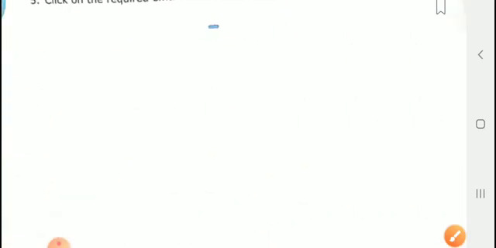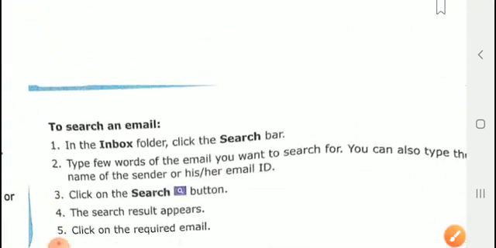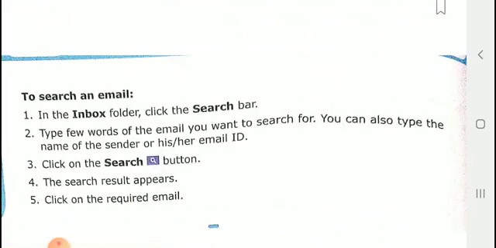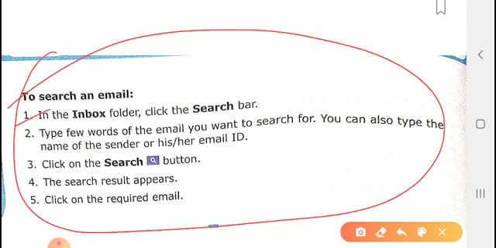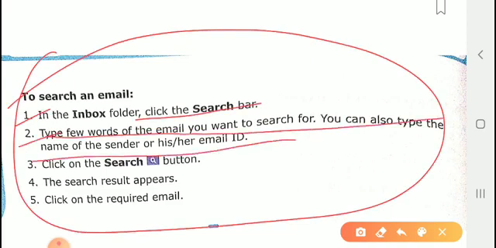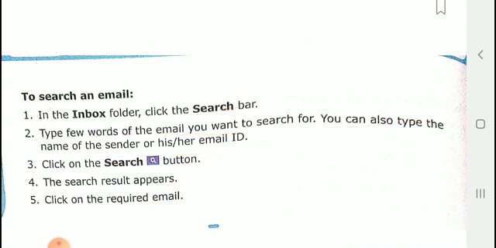Then after that, these are the steps for searching an email. You have to follow all of these. In the inbox folder, click the search bar and type the keywords you want to search for. Then click the search button, the search results appear, and click the required one.